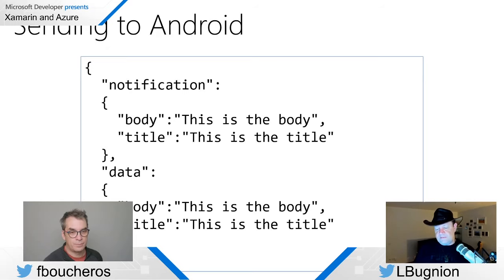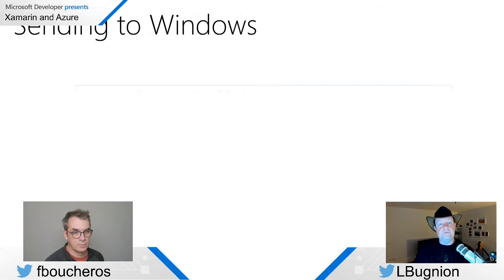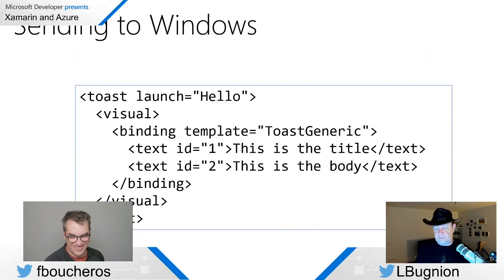Now, similarly in Windows, we also have a format, and that's of course a totally different format, because why wouldn't it be, right? In this case, we're going to use XML for toast. And here we define, as you can see, three parameters that we need. One is called the launch parameter, which is on top here, and says hello in this example. This launch string is what is going to be passed to the application when the application starts. And then we have two additional pieces of information, text ID 1 and text ID 2, where we can show a title and a body. Here I'm using one template, which is called a toast generic template.